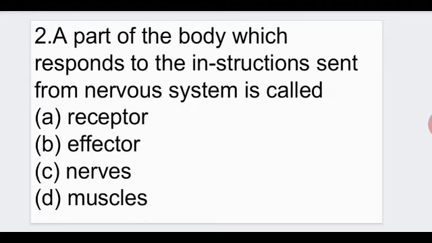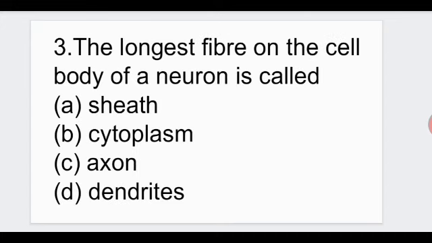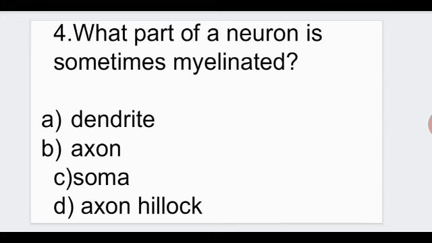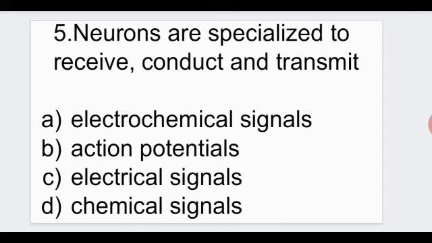Next: a part of the body which responds to the instructions sent from the nervous system is called the effector organ. Third: the longest fiber on the cell body of a neuron is called the axon. What part of the neuron is sometimes myelinated? It is the axon, having the myelin sheath on it.